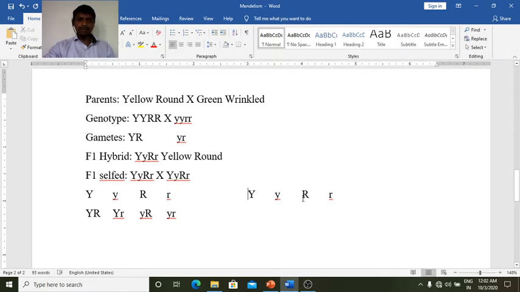Similar types of gametes are produced here also: capital Y capital R, capital Y small r, small y capital R, small y small r. Okay, so these are the gametes.